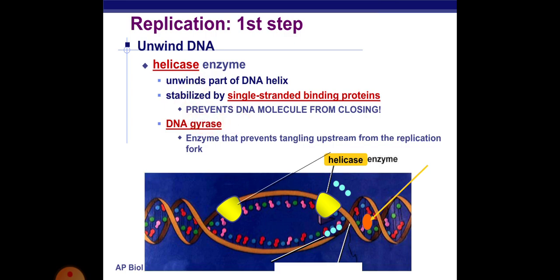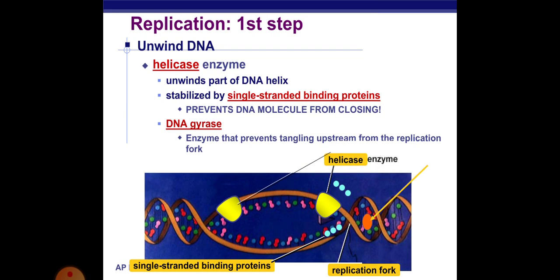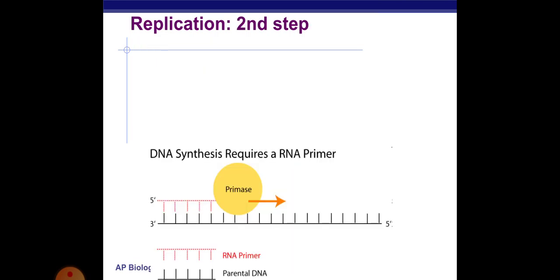The enzyme prevents the twisting upstream from the replication fork. That is, helicase unwinds the DNA and the tension is relieved by the DNA gyrase enzyme. Here the three balls of blue color represent the single strand binding proteins, that is SSB proteins. This forms the replication fork and gyrase relieves the strain.